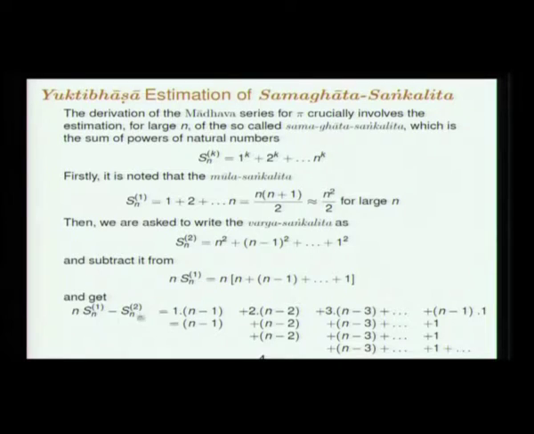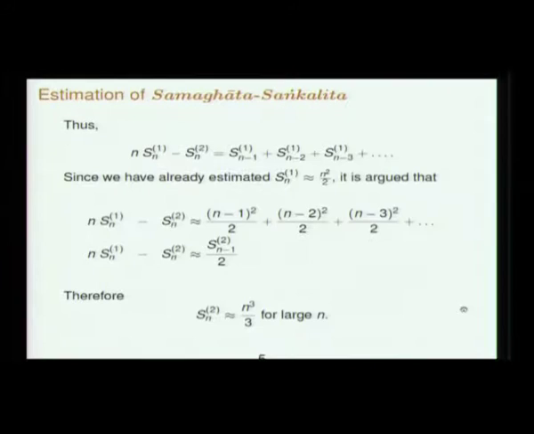So, n times Sn1 minus Sn2 can therefore be written as n minus 1, then these 2 into n minus 2 can be written this way, the 3 into n minus 3 can be written that way, and the n minus 1 into 1 also. Now you resum them, that is, you look at this sum this way. So this is Mula Sankalita up to n minus 1, this is Mula Sankalita up to n minus 2, etc. So what we have is n Sn1 minus Sn2 is Sn minus 1 1, Sn minus 2 1, Sn minus 3 1, that is, Mula Sankalita going up to n minus 1, Mula Sankalita going up to n minus 2.